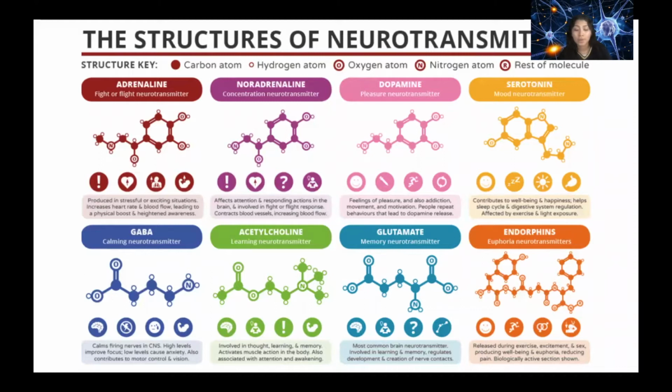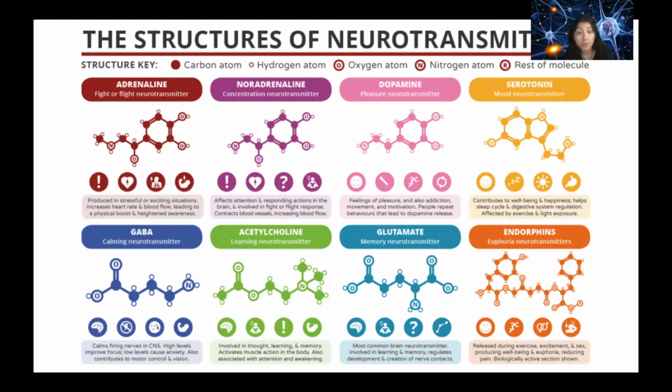there are. There are actually 3 major categories: amino acids, peptides, and monoamines. But here we actually see the structure of them. So the chemical structure, we have carbon, hydrogen, oxygen, nitrogen. Those are the main elements in these neurotransmitters.